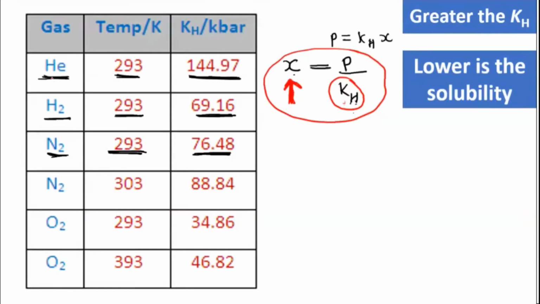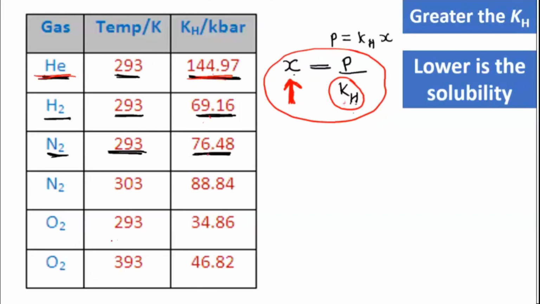So now here, is helium more soluble or less soluble? By seeing this value, you can understand that it has a higher KH value. That means helium, in a particular solvent. This is for water; water is taken as the solvent. So if it has a higher KH value, that means helium is less soluble. Compared to helium, hydrogen is a little more soluble. Compared to hydrogen, nitrogen is still more soluble.